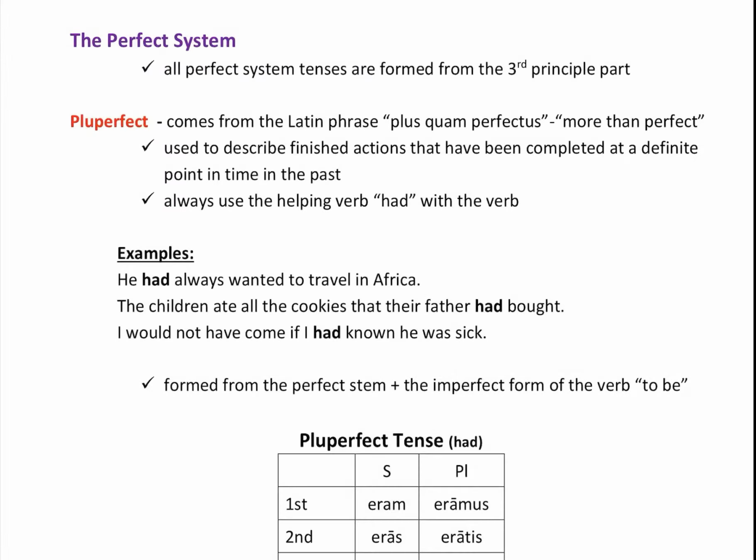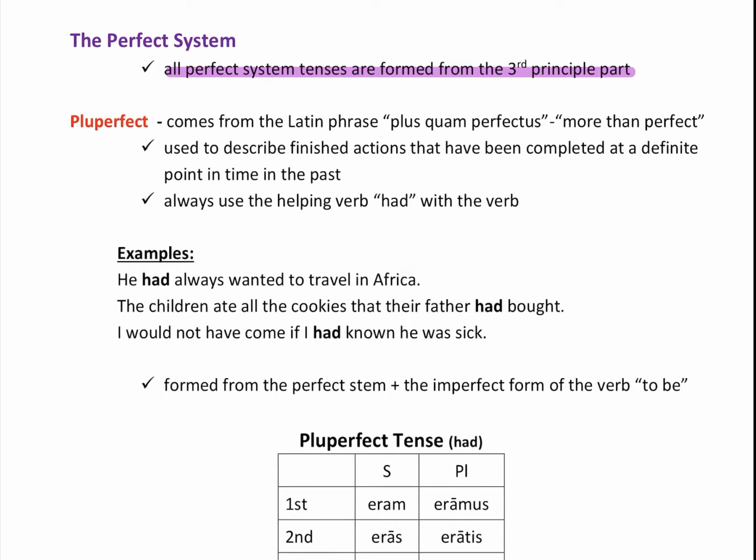We're going to finish what's called the perfect system today. You know one of the tenses already. It's the perfect tense. And from what principal part do you make the stem for the perfect tense? All perfect system tenses are formed from the third principal part. Now, there are two other tenses formed from the third principal part, the pluperfect and the future perfect.